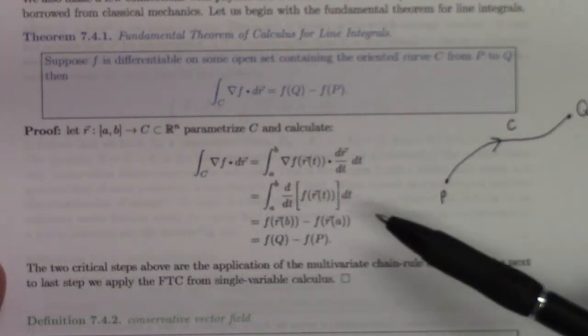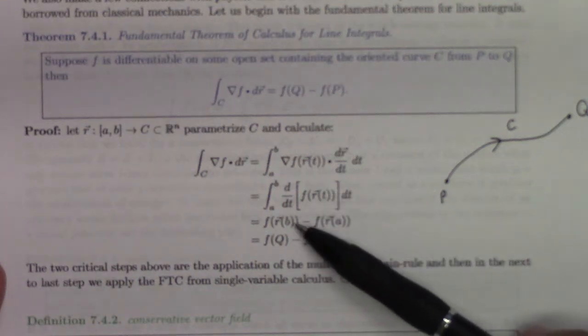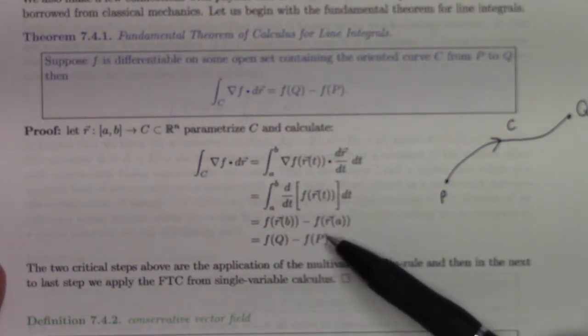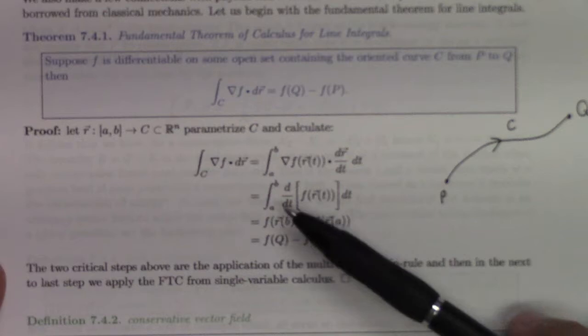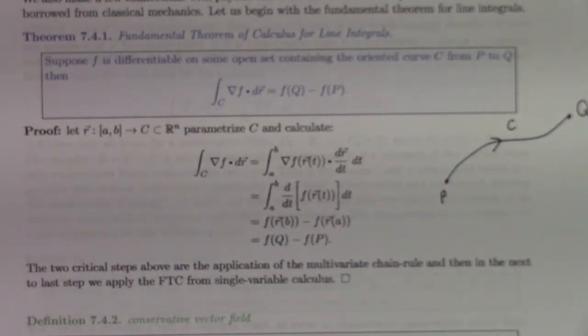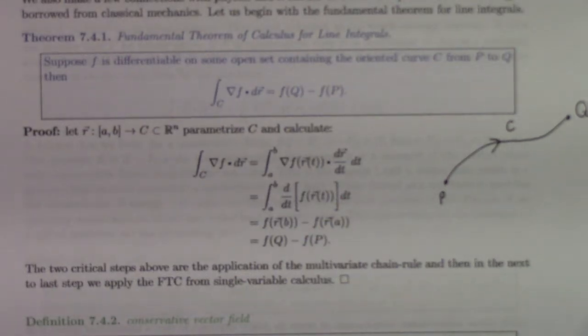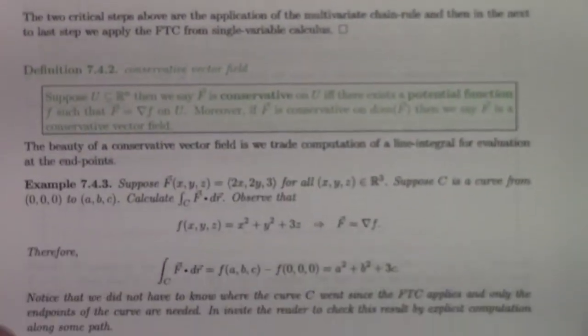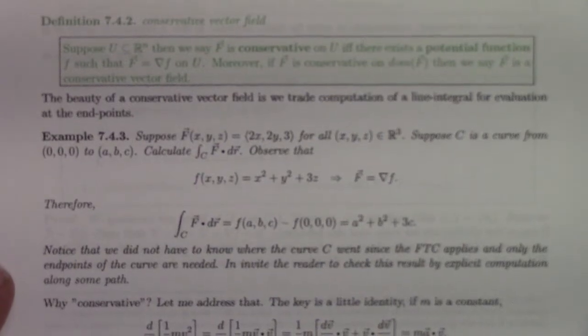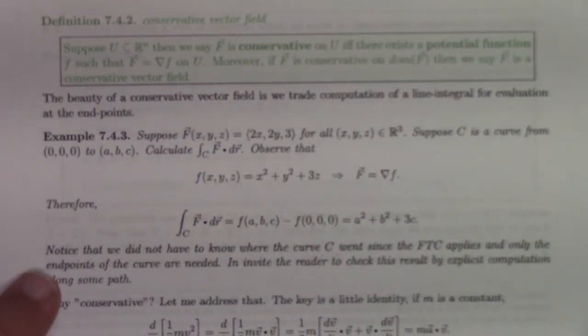Usually it's called the net change theorem. And then, of course, r of b is Q, and r of a is by assumption P. So there you go. That's the fundamental theorem of calculus for line integrals. It basically just rests on the fundamental theorem of calculus from Calculus 1, as well as the multivariate chain rule. Very simple.